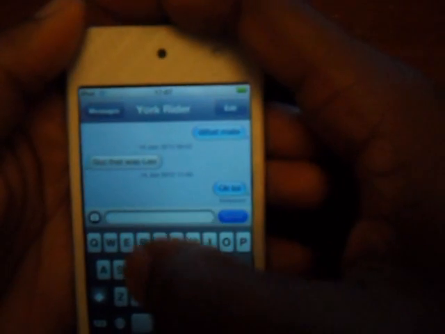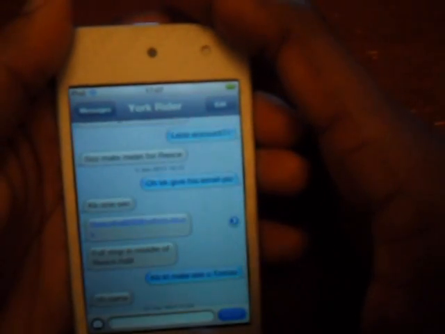Say you're in a conversation with someone, and you want to hide the keyboard. I swipe down and it swipes down like that. If you want to get it back up, you swipe up and you get the full keyboard there again.